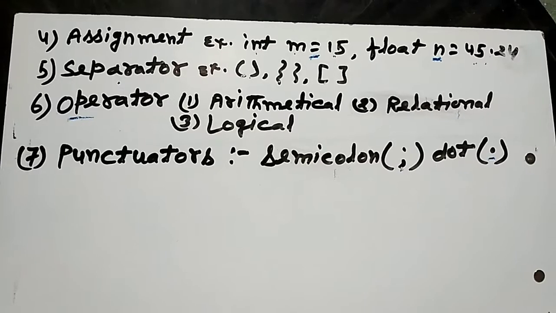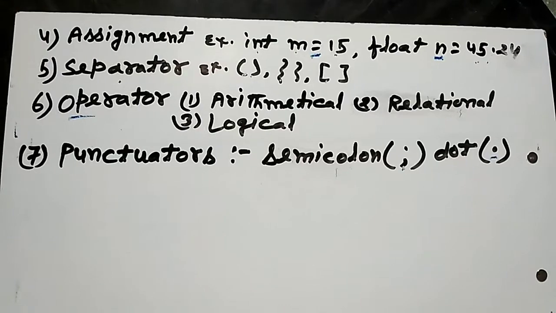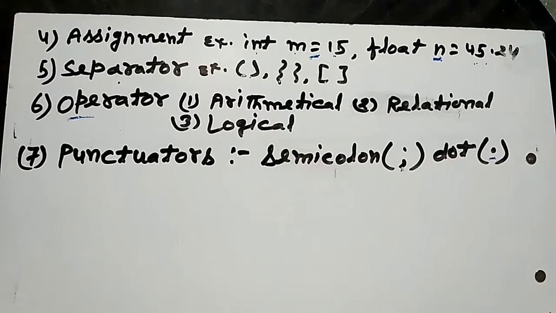The next one is the assignment operator.